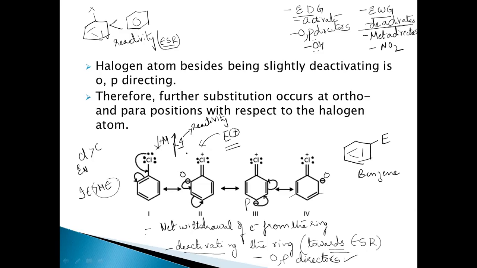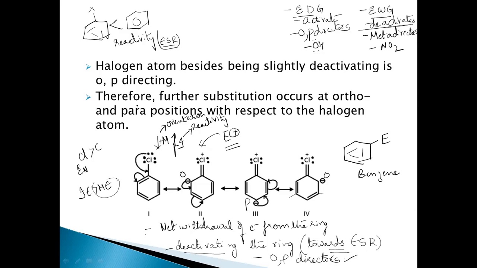The reactivity is controlled by the inductive effect, and orientation, where the incoming group should be directed, that means at ortho, para or meta, is controlled by means of what? Mesomeric effect. So this is how we can say that chlorobenzenes or haloarenes are less reactive towards electrophilic substitution reactions than benzene.